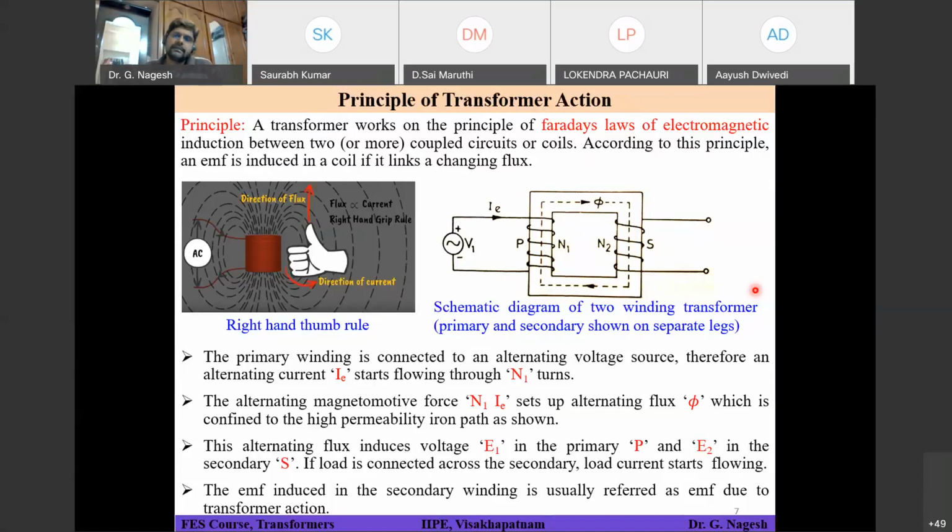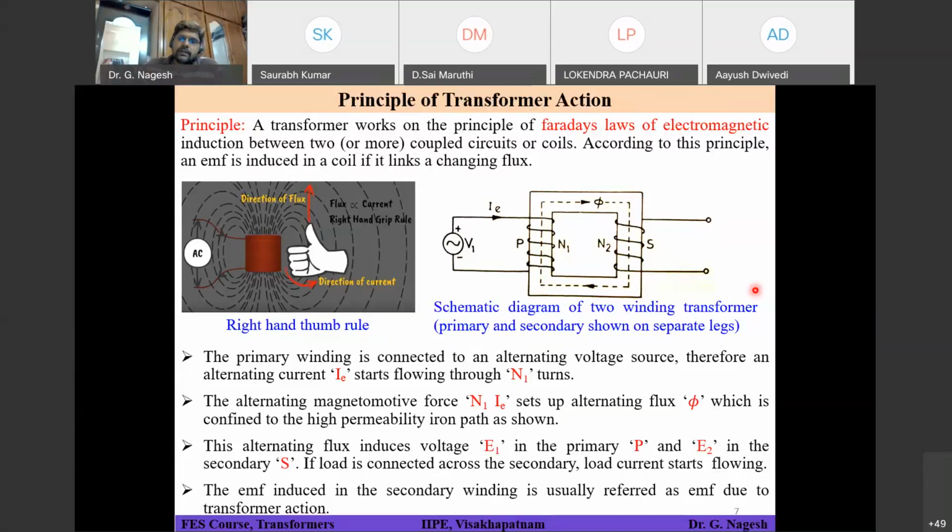Can anyone say, if I connect a load on the secondary side, will current be leaving from the top terminal or from the bottom terminal? Can anyone guess? Even if I don't connect any load, some voltage, as I have already told, is generated.